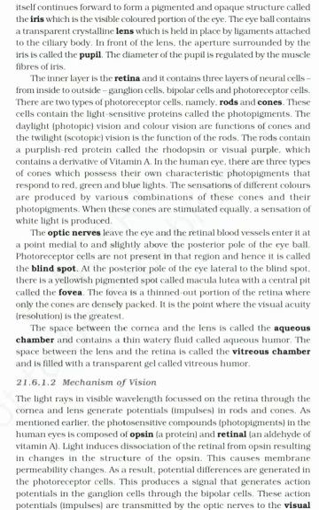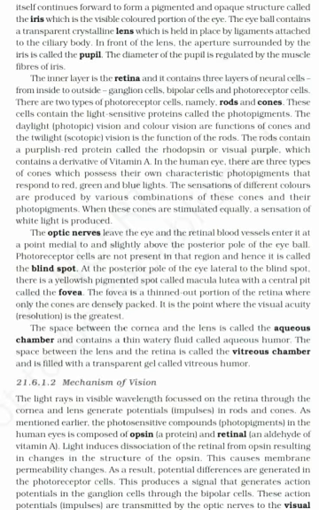The fovea is a thinned out portion of the retina where only the cones are densely packed. It is the point where the visual acuity resolution is the greatest. The space between the cornea and the lens is called the aqueous chamber and contains a thin watery fluid called aqueous humor. The space between the lens and the retina is called the vitreous chamber and is filled with a transparent gel called vitreous humor.